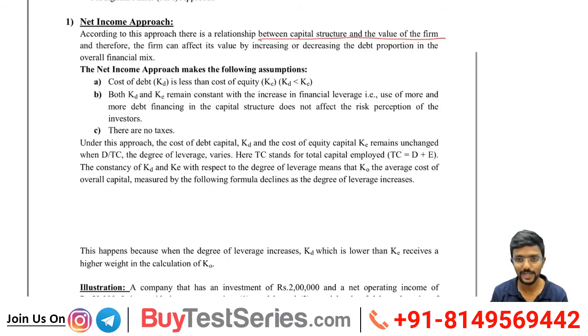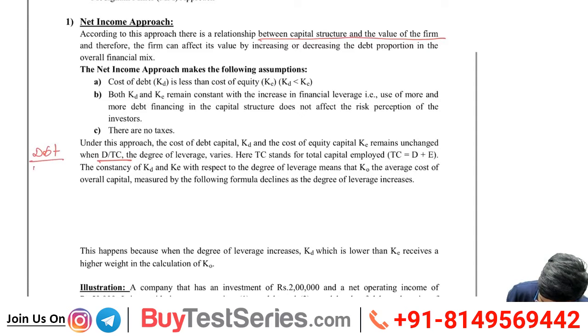When debt by total capital changes, simple sir, that is what I already told. Cost of debt and equity will remain constant irrespective of how much I borrow or how much I issue as equity share capital. D by TC means debt by total capital. You can write the full form there. It is debt by total capital, or else capital employed also. In our terms it is capital employed, which includes both equity as well as debt. Any confusion in this? No, it is not D or TC. Be careful. It is D by TC.